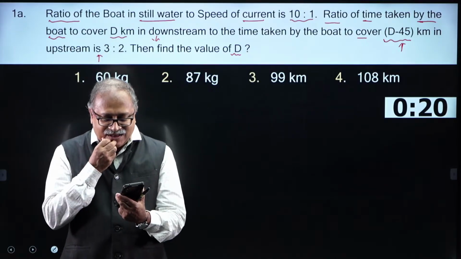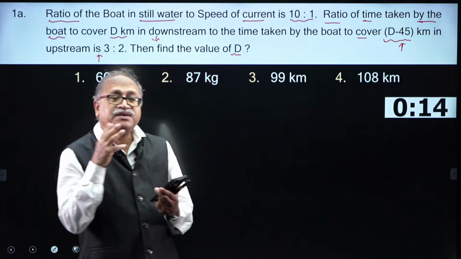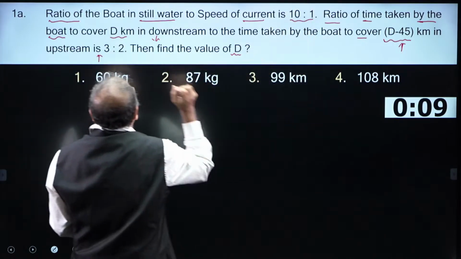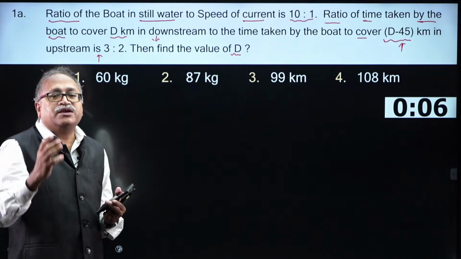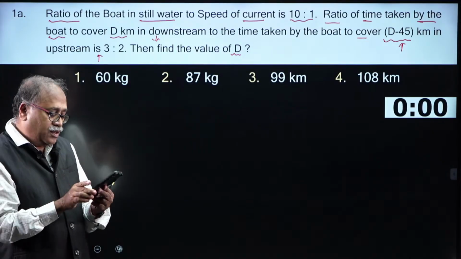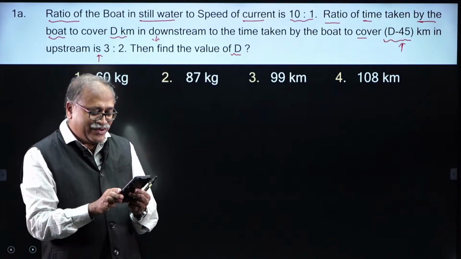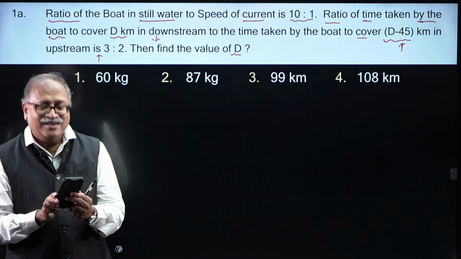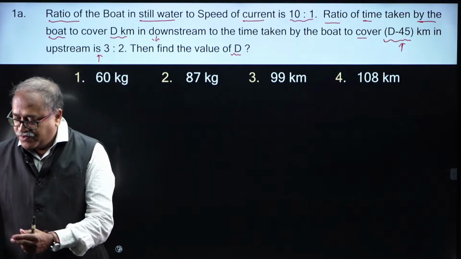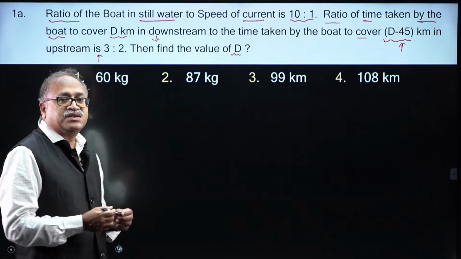Pandu is there who answered the question. He says 99 is the answer, option choice 3. That means Pandu knows how to arrange this ratio and this ratio. He has it already in the mind. It is very good. And Pandu, very good evening, my dear friend. So, Aman, you have a tough competitor, Mr. Pandu. Okay, now let me check the solution, and we will see whether Pandu is correct or not.